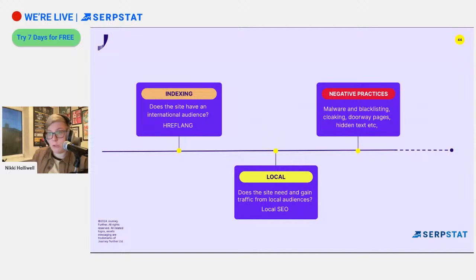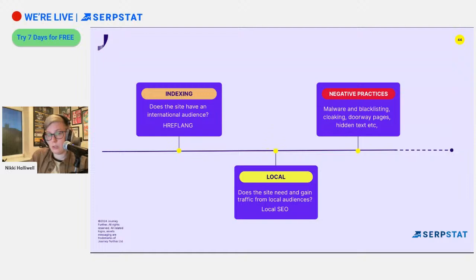And then coming towards the end of this process, we're looking at the international audience, how that's set up, other opportunities that we need to consider. Are they going to be soon expanding to a new international market? That's great. That's really exciting change for a business. But would their current hreflang setup or their approach to internationalization allow us to scale that easily? Or is there going to be a lot of work that's needed in terms of making adjustments to the URLs to accommodate for that?